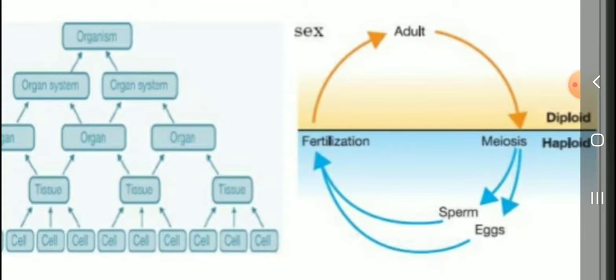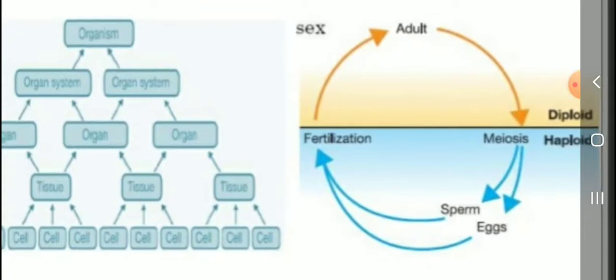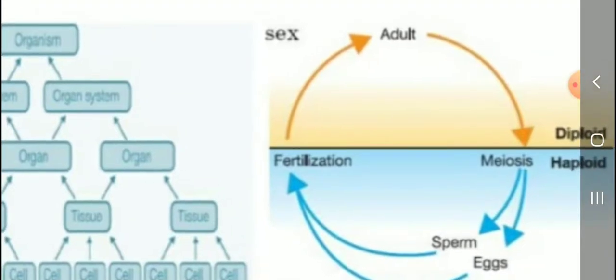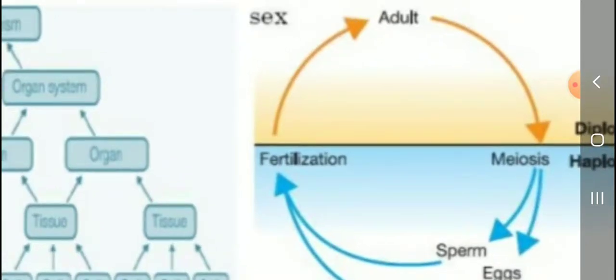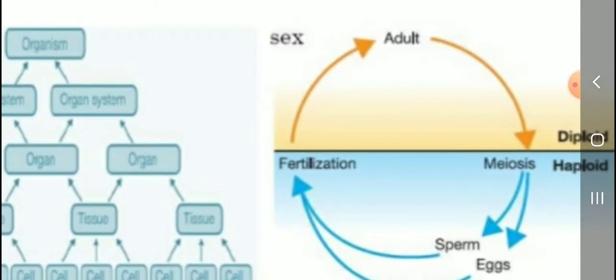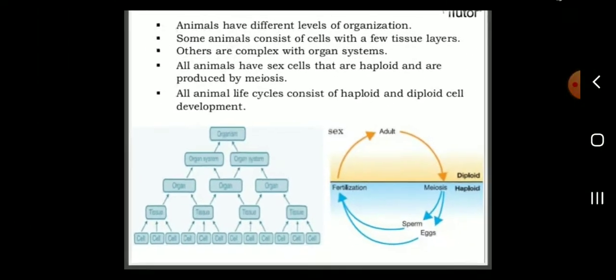Sperm and egg form the fertilization process. After fertilization, an embryo forms and develops. After the embryonic stage, young ones are produced, and the young ones grow to form adults. That is the life cycle of organisms.